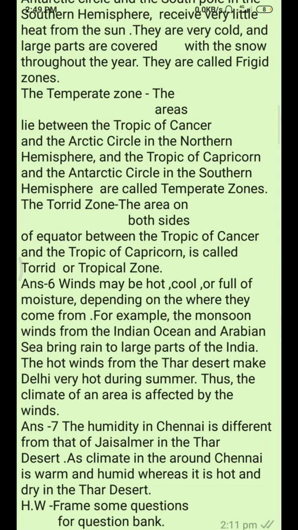So you have to draw the picture of climate zones in front of question number 5, and you have to frame some questions for the question bank.